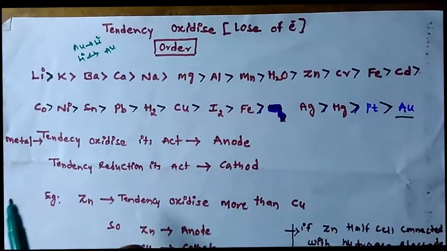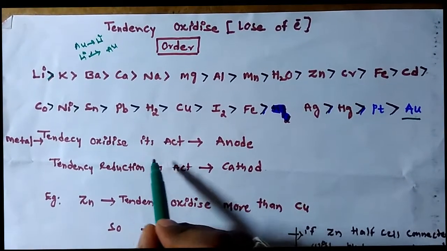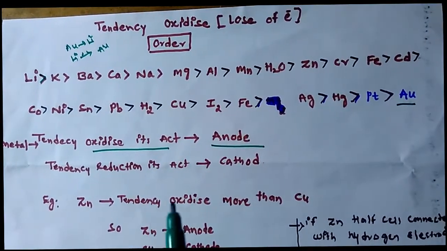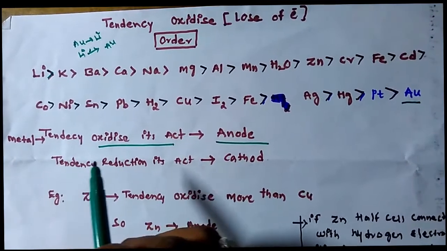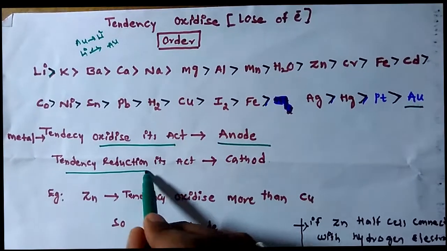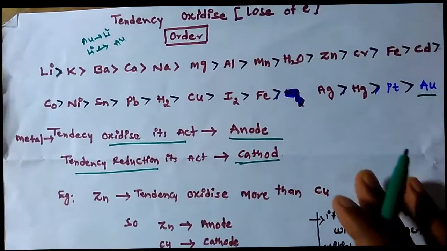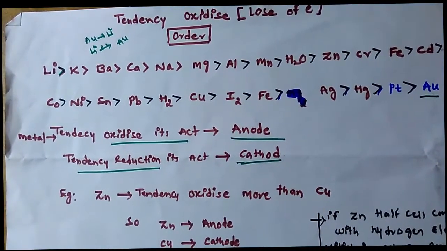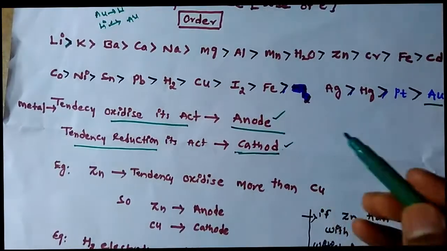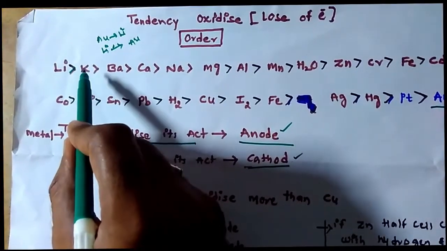The metal which has the tendency to oxidize acts as the anode. The metal which has the tendency to reduce acts as the cathode. If the tendency is oxidation, that is the anode; if the tendency is reduction, that is the cathode.